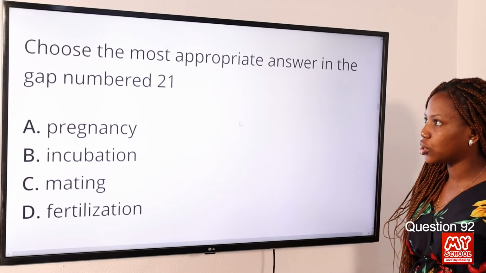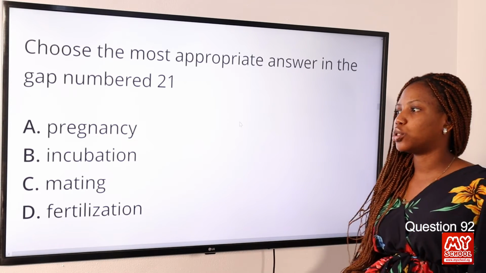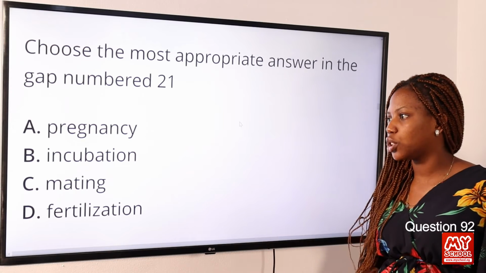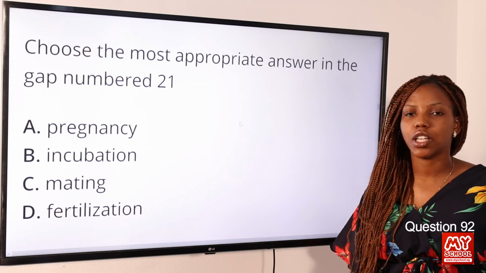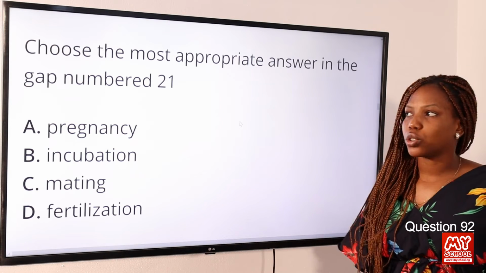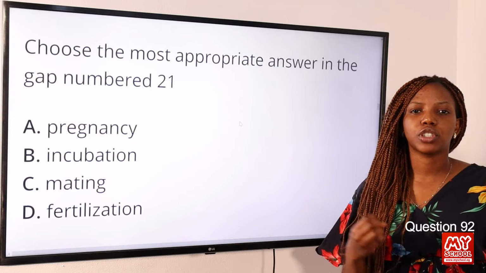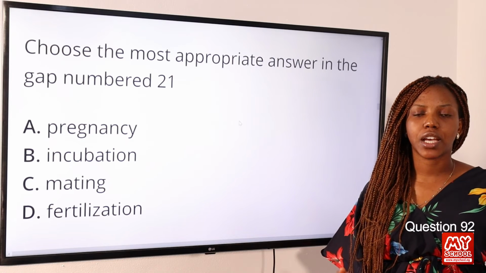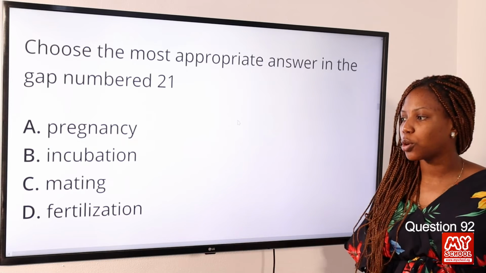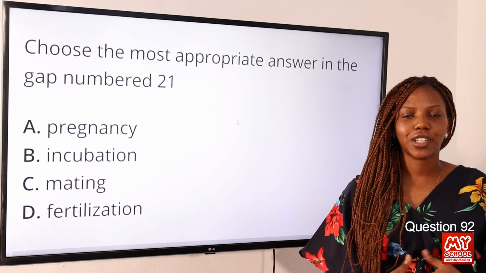Question 92. Choose the most appropriate answer in the gap number 21. Option A, pregnancy. Option B, incubation. Option C, mating. Option D, fertilization. Okay, so the gap number 21 is supposed to describe the combination of egg and sperm, and that is fertilization. So option D, therefore, is the correct answer to this question.